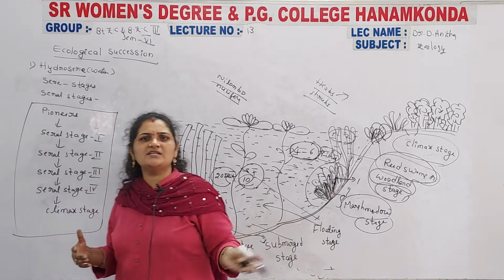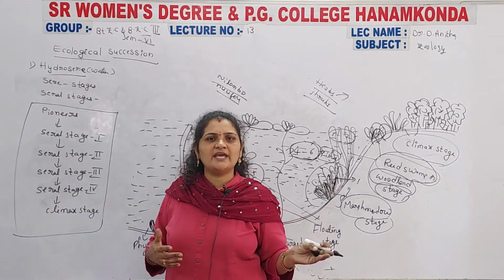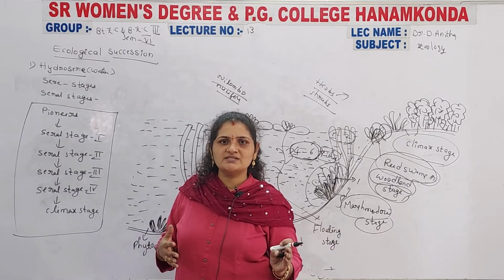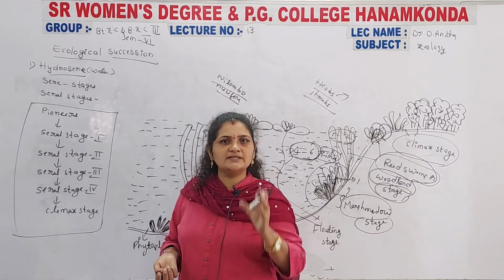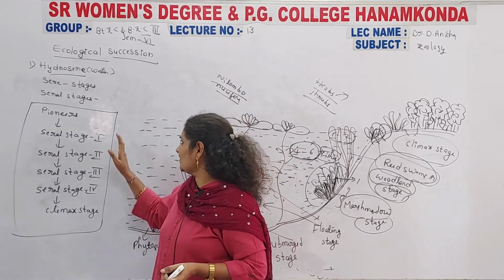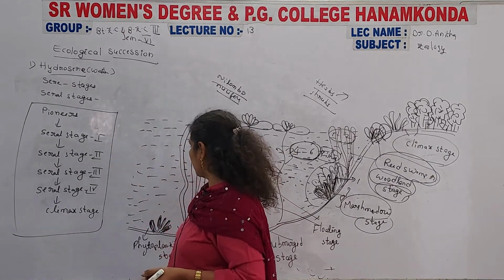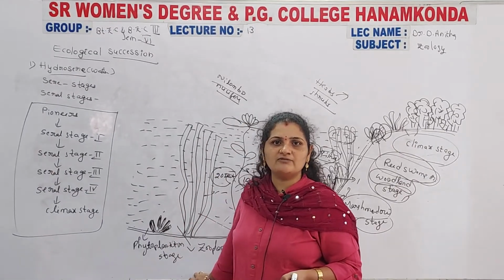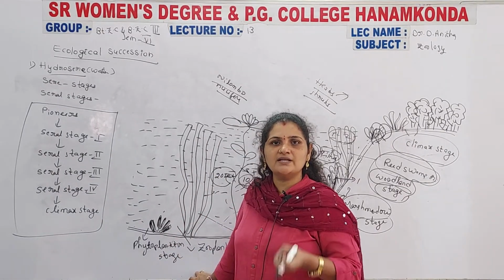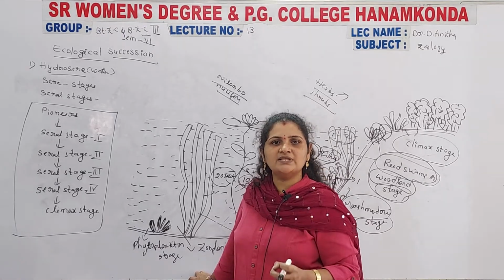So a number of changes occur inside an aquatic media. These changes are helpful for the perfect fulfillment of the organisms. These organisms mainly start from the phytoplanktons. Always, the pioneers in aquatic media are nothing but the initiators, the primary organisms.